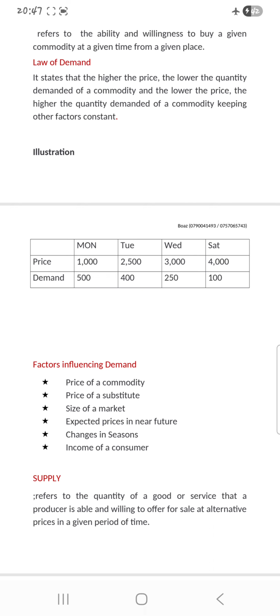Then you have expected prices in the near future. It is like this. We are in 2025, but when someone says the price of a bottle will reduce in 2026, people will not buy that product. They will buy in smaller quantities, buying small things and waiting for 2026 to come and buy at lower prices.